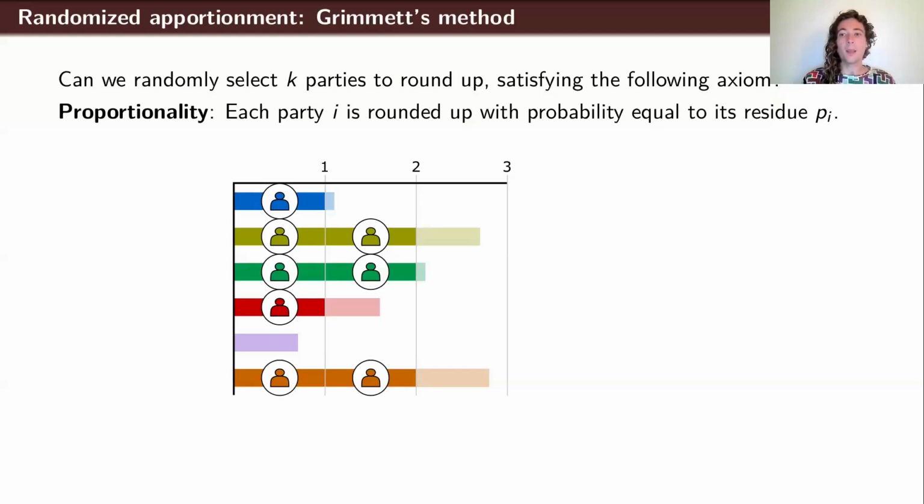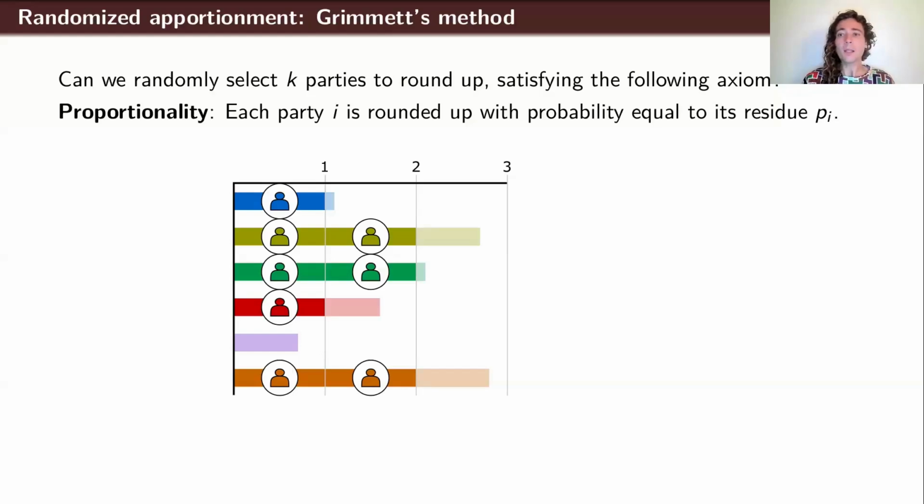And so one thing you could do to satisfy this is just independently choose whether to round each party up, with each party up with probability pi. But the drawback there is now you don't get any fixed house size. The house size is going to be variable. So what you can do instead is try to correlate the roundings together so that if you round one party up, you round another one down, and then you get the right house size. But it's not exactly clear that you can always do this for a general residue profile for any k and any n.